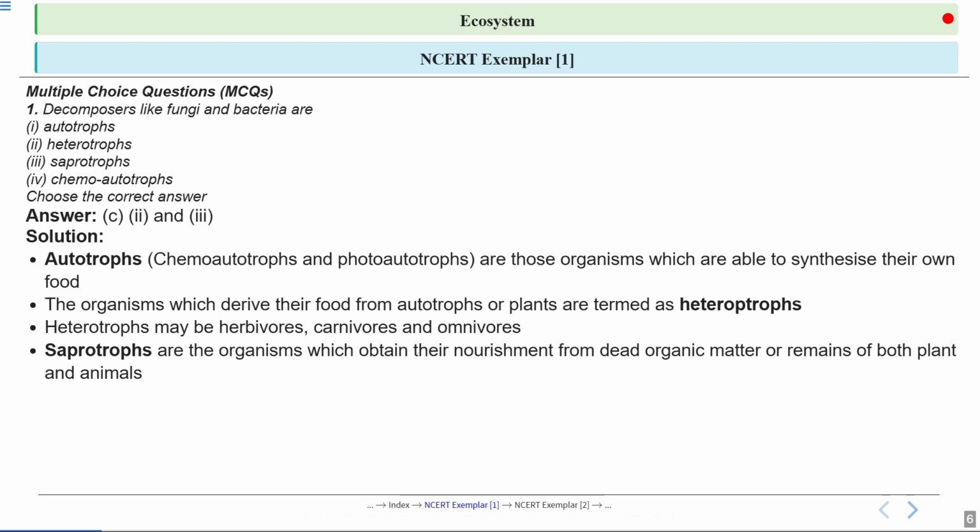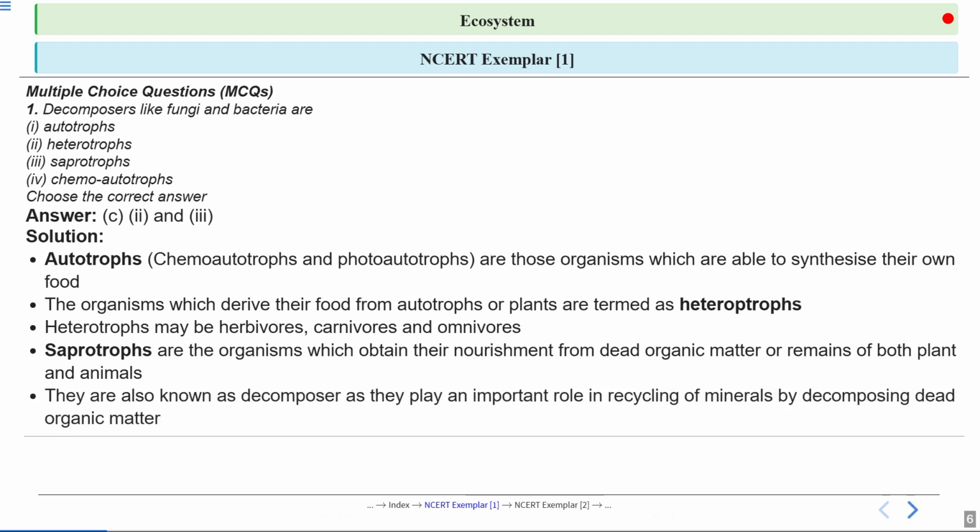Fungi and many bacteria are classical saprotrophs. So what do these fungi and bacteria do? They release enzymes. These enzymes help in the breakdown of the detritus, and then these decomposers absorb the nutrients.